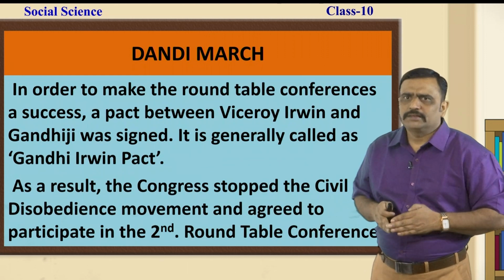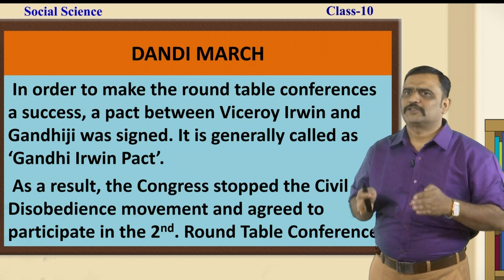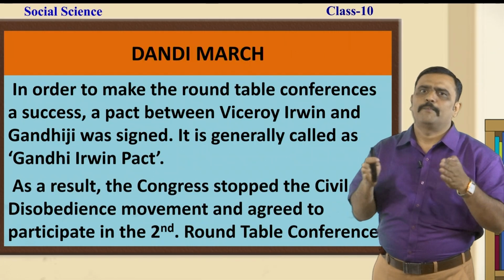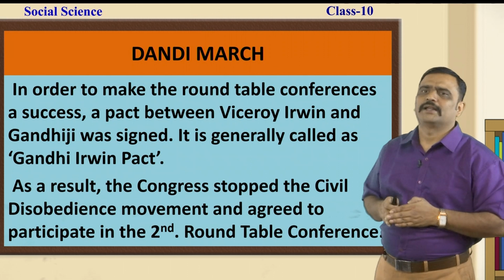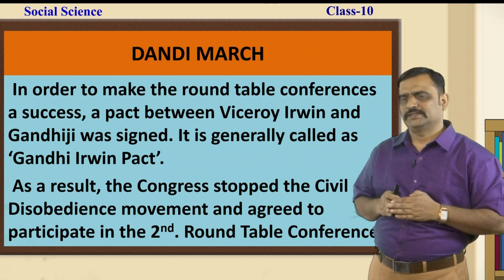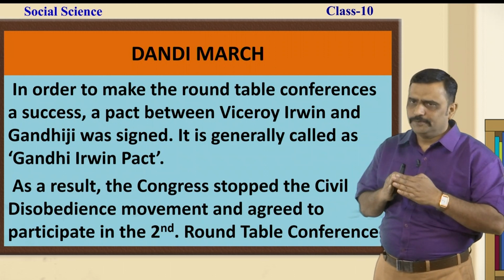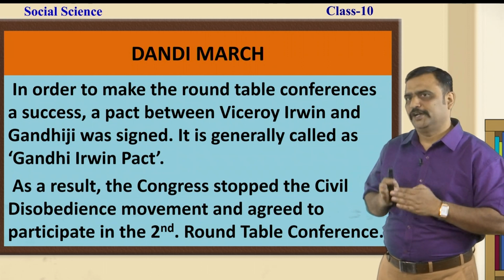In order to make the Roundtable Conferences a success, a pact between Viceroy Irwin and Gandhiji was signed. It is generally called the Gandhiji-Irwin Pact. As a result, Congress stopped the civil disobedience movement and agreed to participate in the second Roundtable Conference, because an agreement had occurred between Gandhiji and Irwin, the then Viceroy of the British.